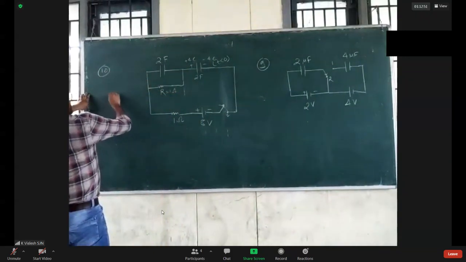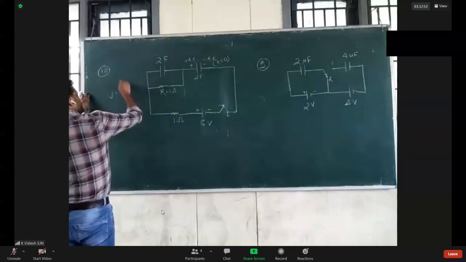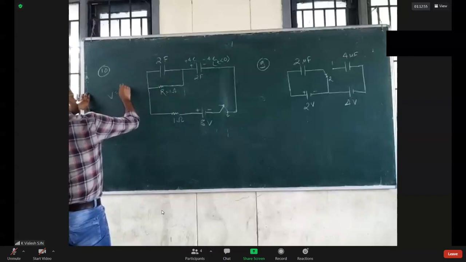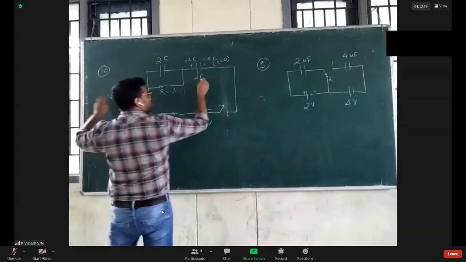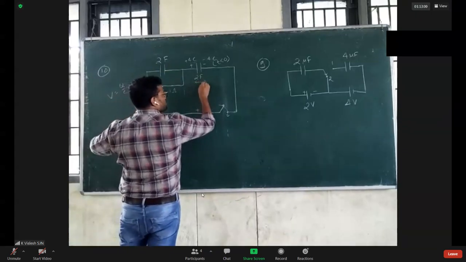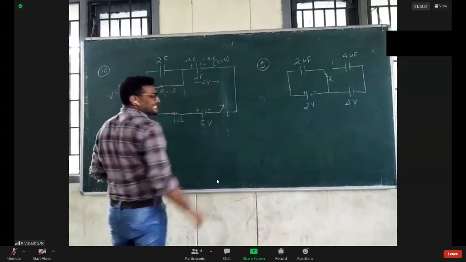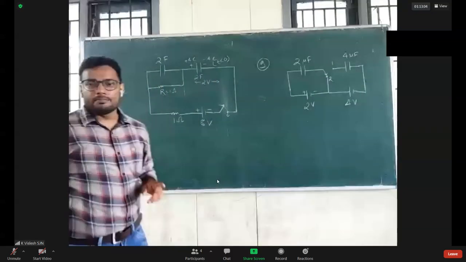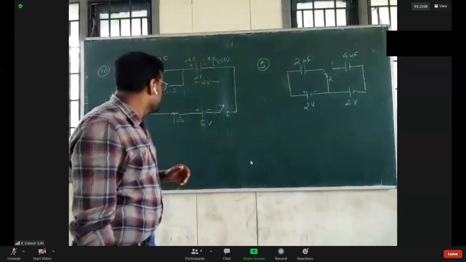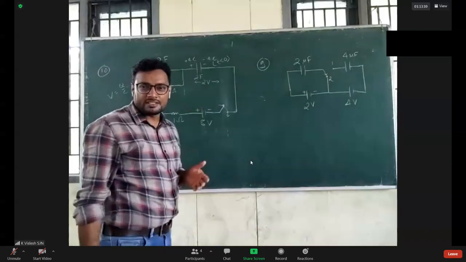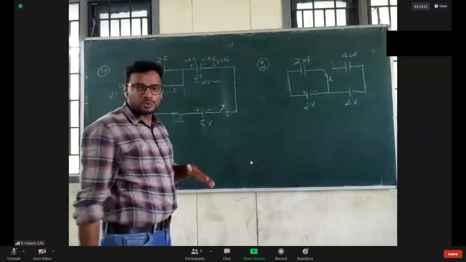So V equals Q by C. For that one, 4 by 2, it will be 2 volts. So across this capacitor it is initially 2 volts. Remember one thing. A capacitor does not change its charge instantly, before switching and after switching.